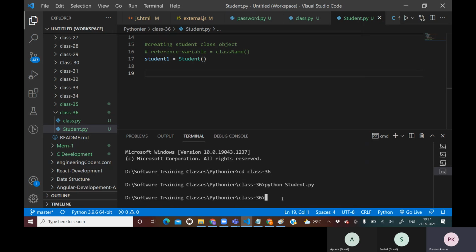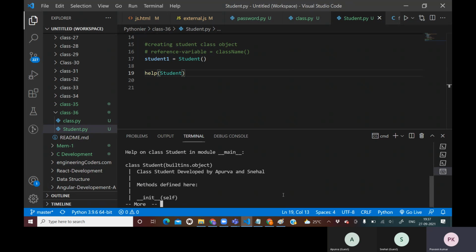The thing is that here we haven't opened Python in interactive mode. So whatever we want to execute, we can call here itself. So here I will say student, a student. And after that, if I run it, see, it is going to give something.